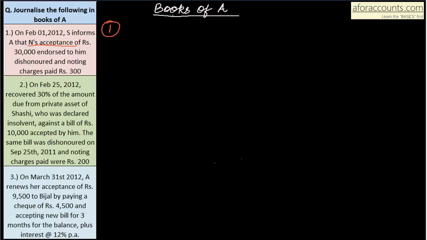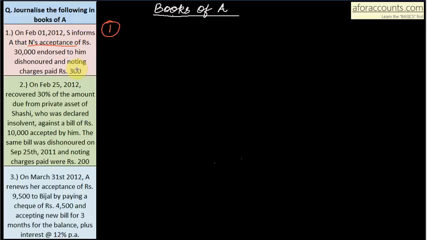Generalize the following in books of A. These transactions are independent of each other, the points number 1, 2 and 3, and we are doing it for the sake of practice. So let's start. On 1st February 2012, S informs A that N's acceptance of rupees 30,000 endorsed to him dishonored and noting charges paid rupees 300. So let's understand what the parties are, and the question is related to an endorsed bill getting dishonored.